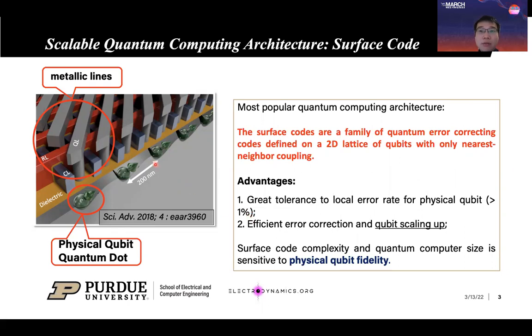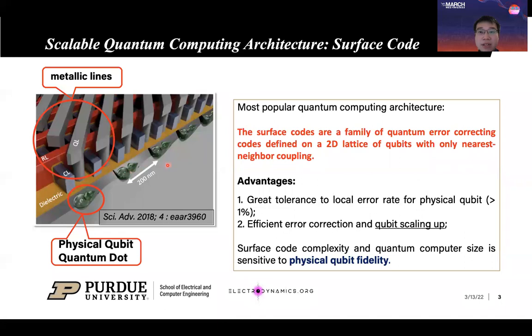On the left of this slide, we show a schematic of a popular error correction method, surface code, based on silicon quantum dot qubits. We can see the physical qubits here, and also the metallic lines that are important for qubit manipulation in this figure.